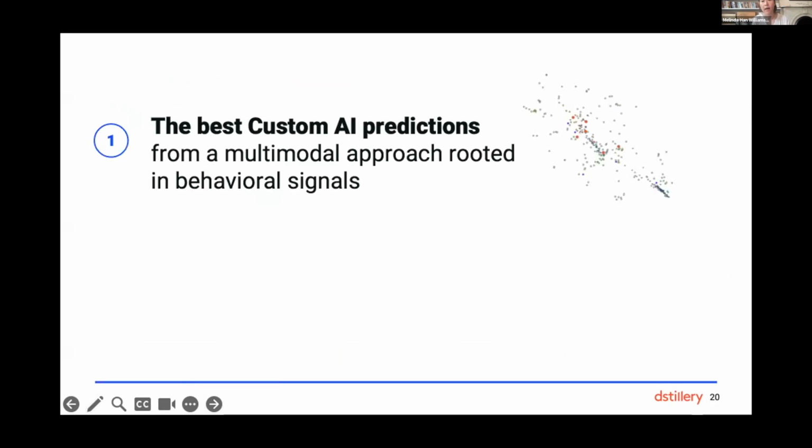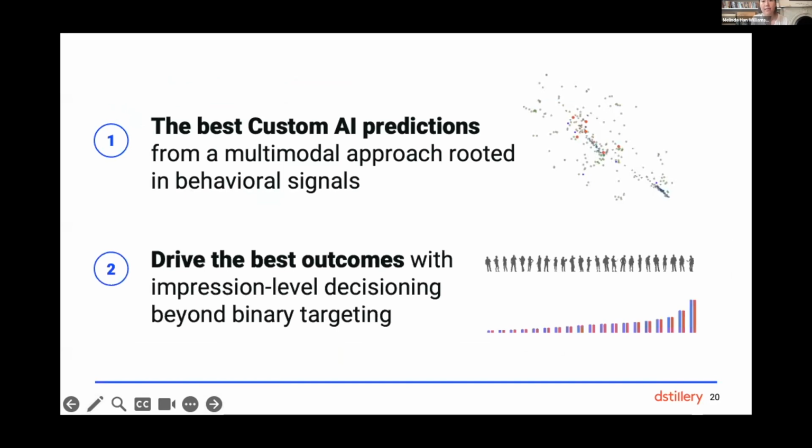Because Distillery Custom AI predicts the exact value of each impression, whether or not there's an ID present, we're able to express that targeting intelligence through the bid price to go beyond binary targeting and unlock a new level of performance to drive the best outcomes for the brand.